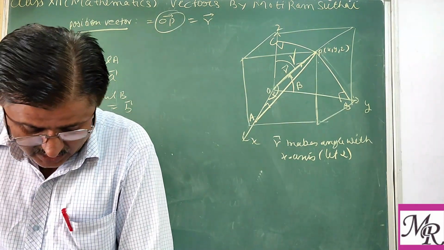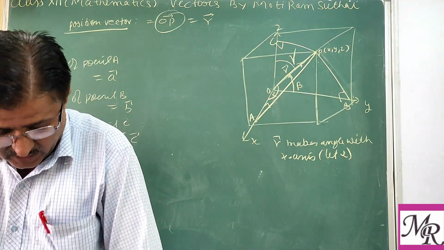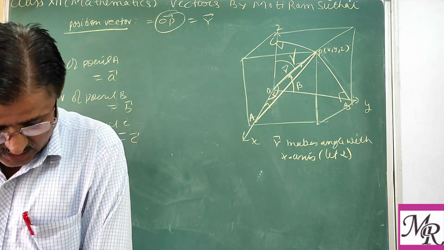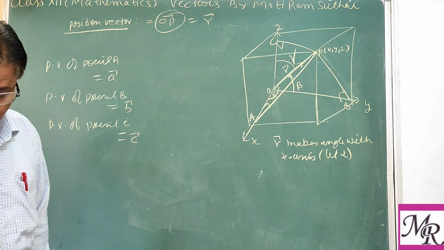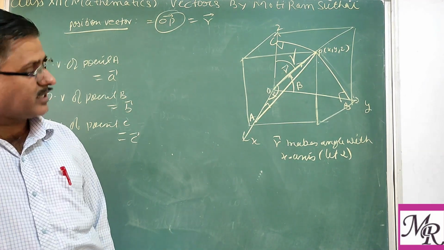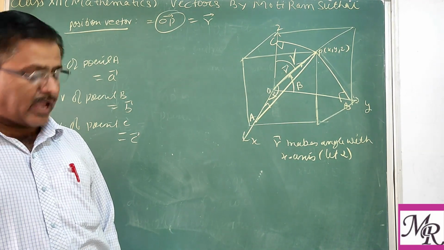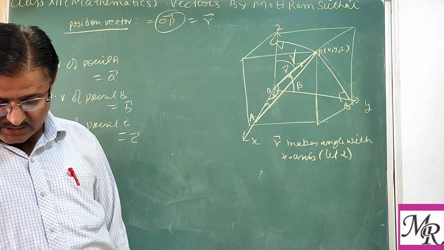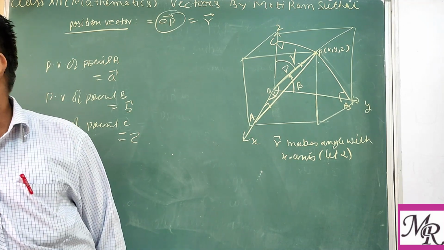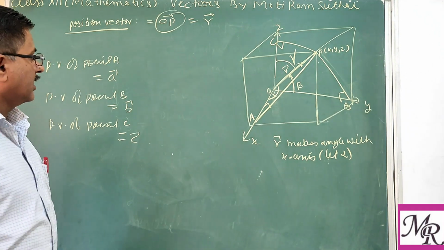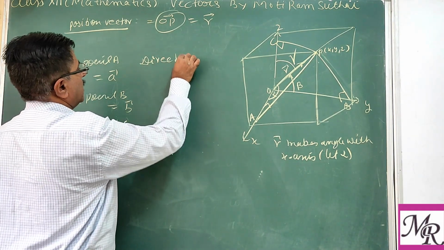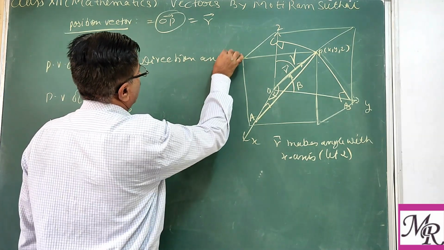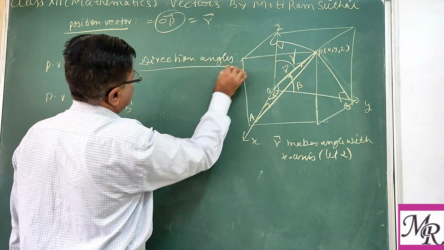So you can say the angles alpha, beta, gamma made by vector R with the positive direction of x, y, and z axis respectively are called the direction angles. So what is the meaning?